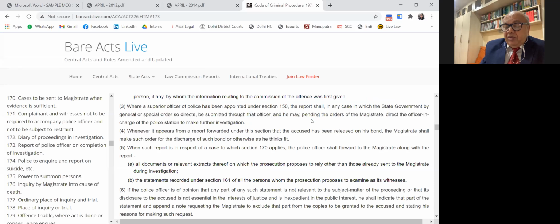Whereas a superior officer of police has been appointed under section 158, the report shall, if the government by general or special order so directs, be submitted through that officer. He may, pending the order of the magistrate, direct the officer in charge of the police station to make further investigation. So the moment the investigation is completed, the police officer himself cannot file the report directly. He has to show it to the superior under section 158 CrPC. Under 158 CrPC, it may be the ACP of the locality or the senior most man. He has power to order reinvestigation.